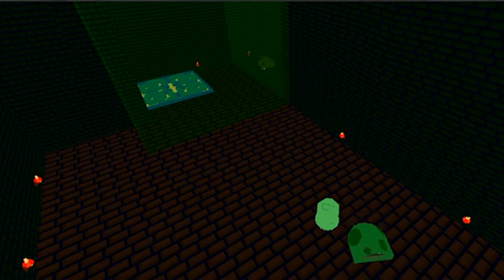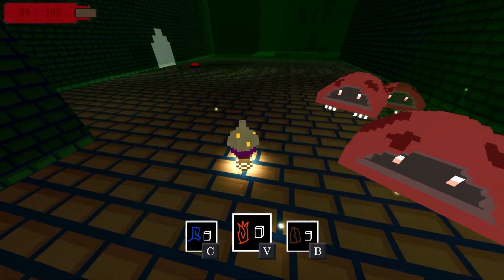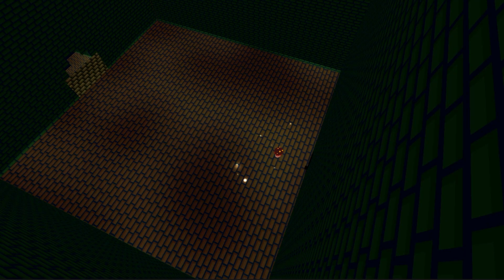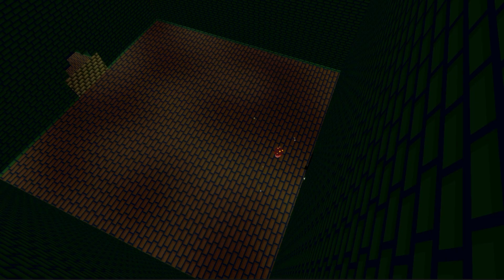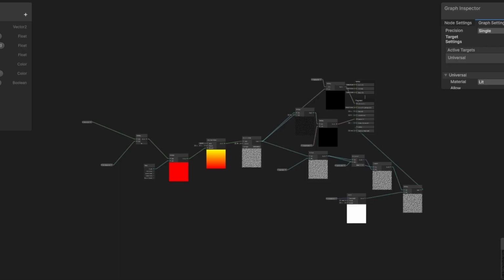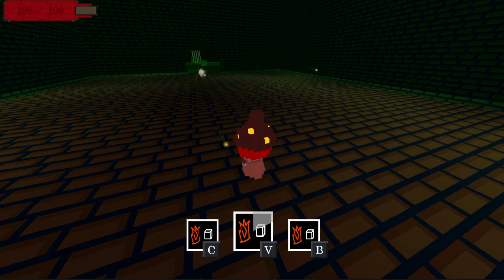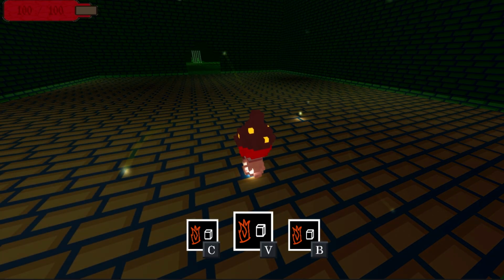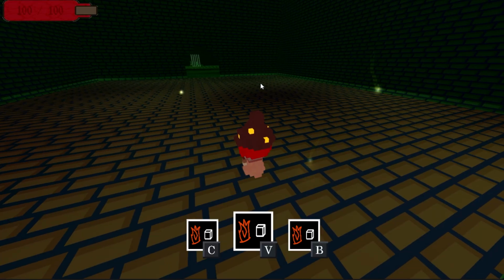I also was able to polish Vitality a lot more since last devlog, with the dungeon going from this to this. The biggest change I made between the two of them is the fog, with it flowing through the dungeon. This fog was also made with the shader graph, with it being a noise texture on a plane that scrolls along the ground. Because it's just a single plane, it's able to still perform really well, despite the fact that it's got transparency and that the plane is really massive.